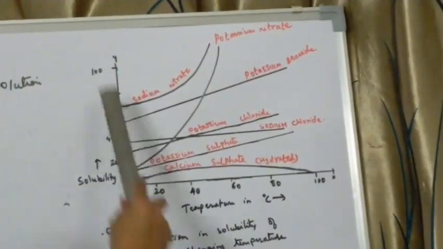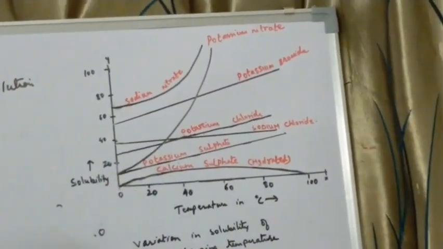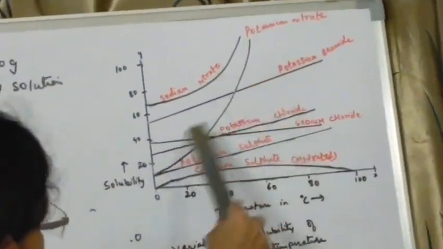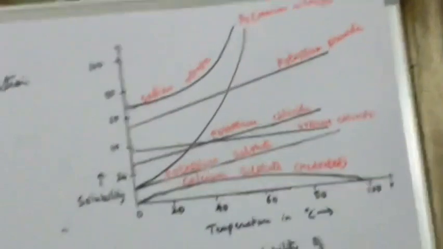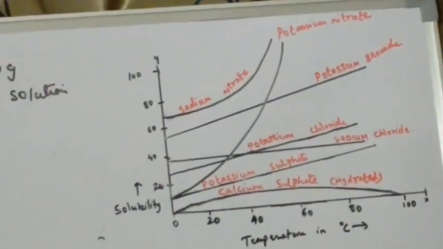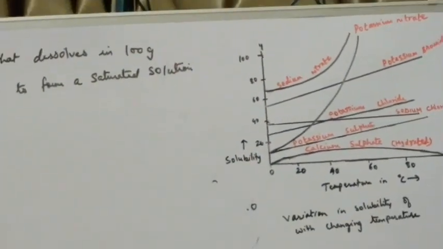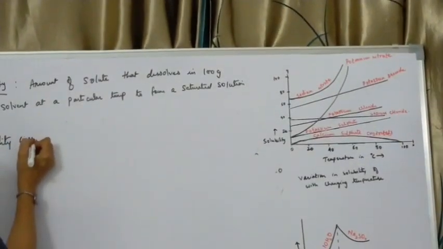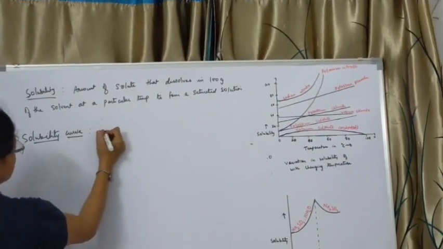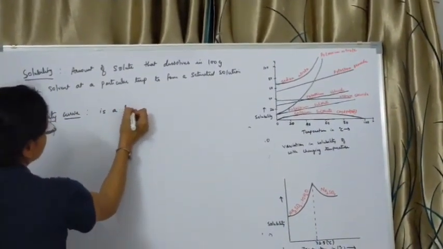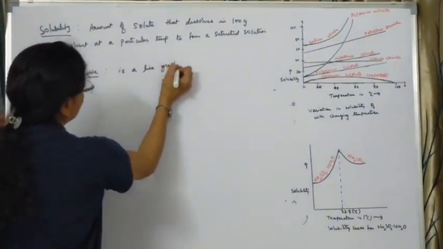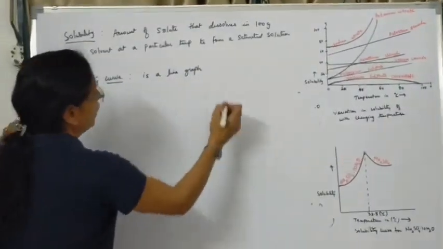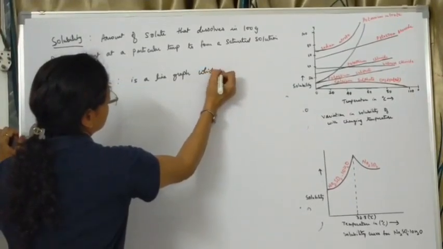So when we plot a graph in this way, that is when you study the solubility with respect to temperature, this gives rise to several curves over here. We call that a solubility curve. So what is a solubility curve? We can say a solubility curve is a line graph. It is a line graph which helps in studying the solubility of different solutes in a solvent,